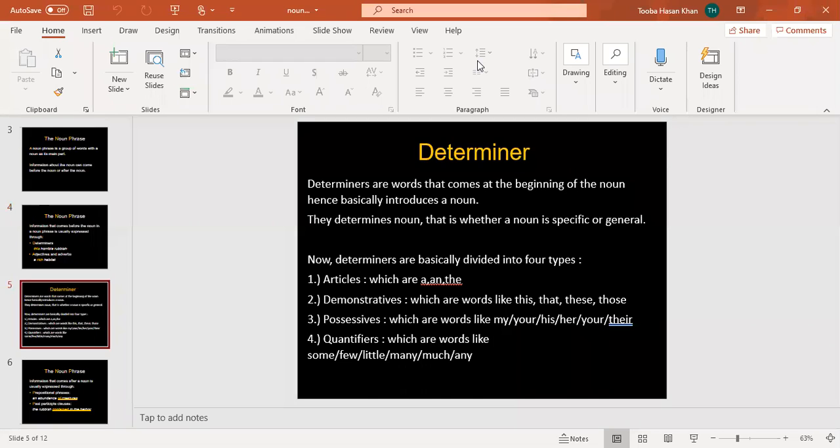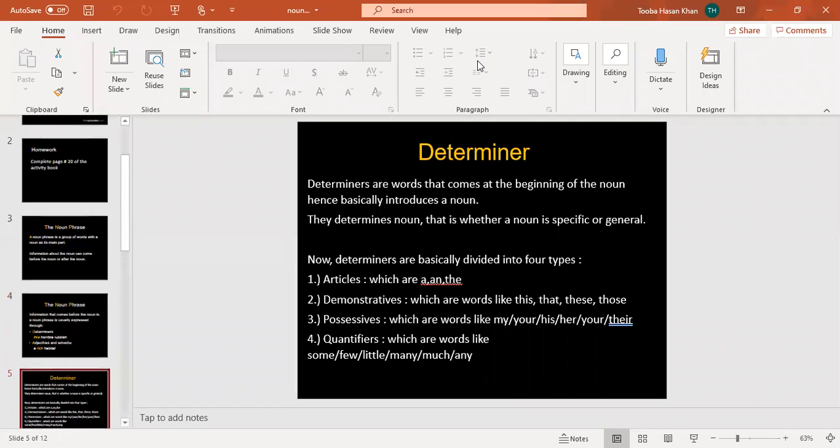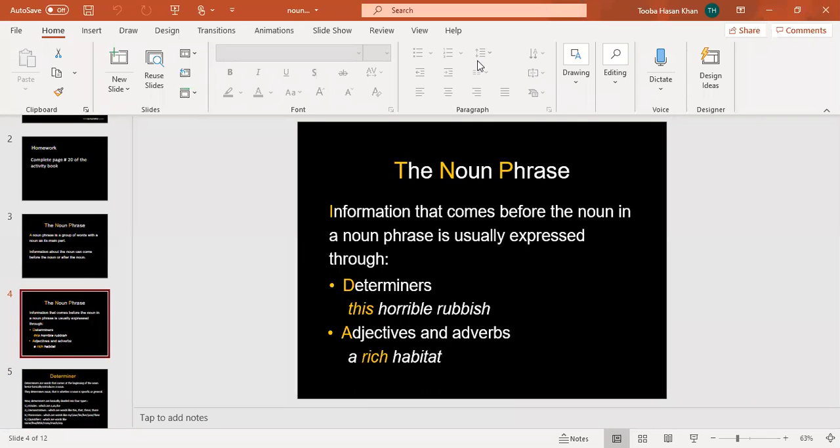And there can also be adjectives. Then there can be some words that come after the noun, which are prepositions or prepositional phrases. And that right here is our lecture for